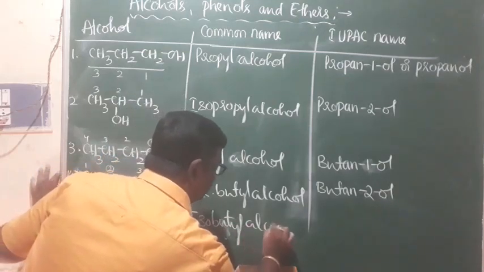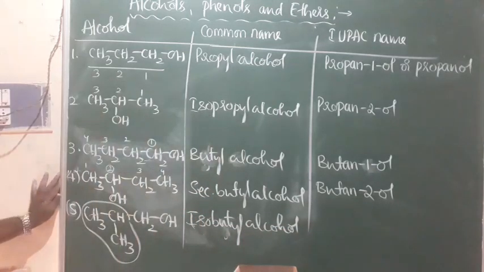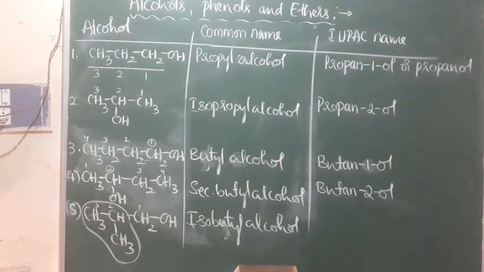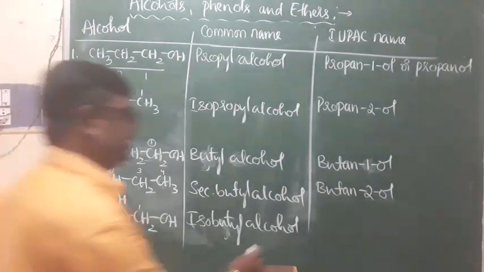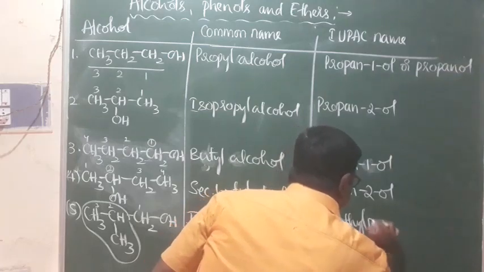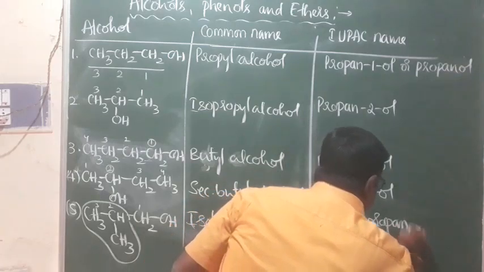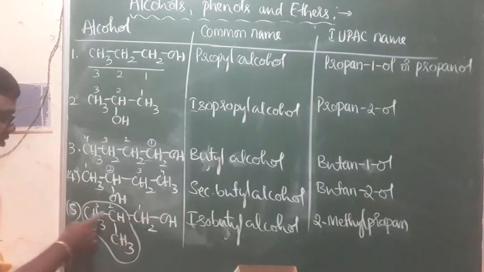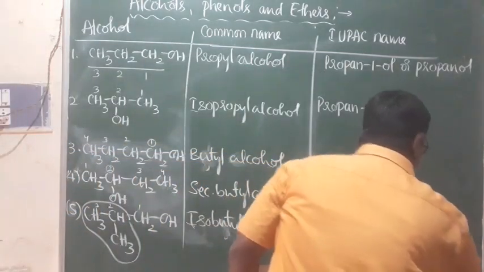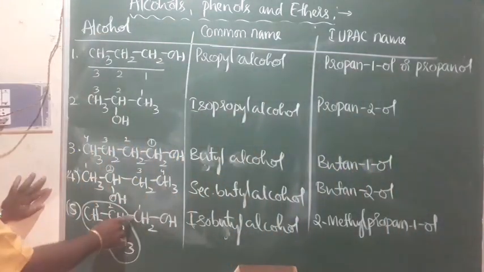In the IUPAC system, if we number 1, 2, 3 from here, the second position has a CH3 group, therefore it is 2-methylpropane, because the parent chain contains 3 carbon atoms. This is the parent chain, this is the side chain. It is 2-methylpropan-1-ol because OH is attached to the first carbon atom.